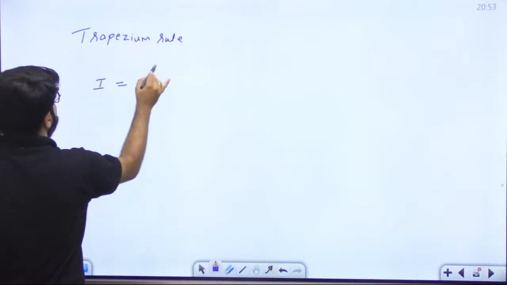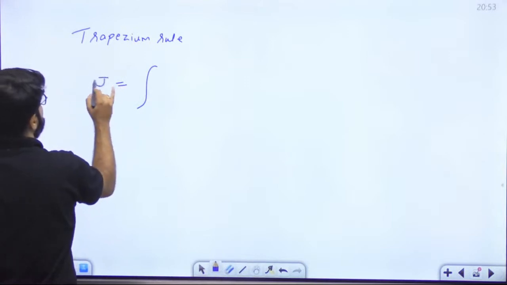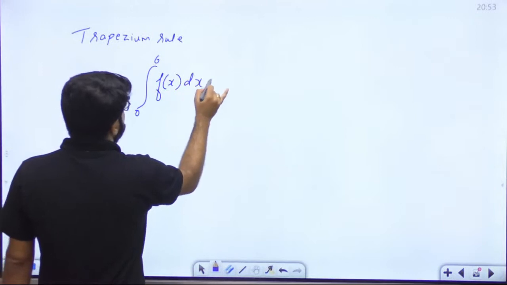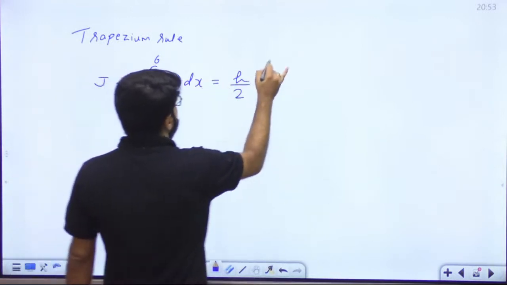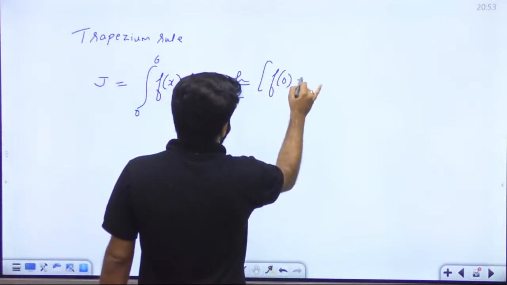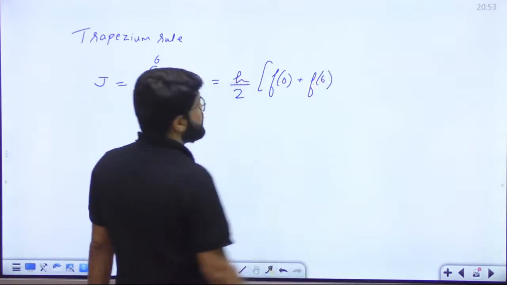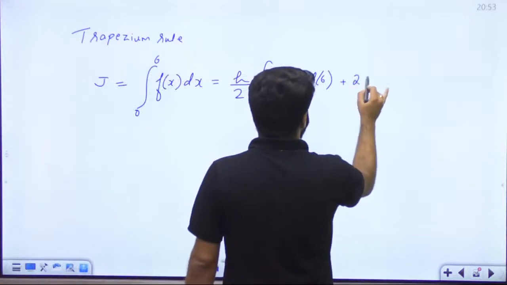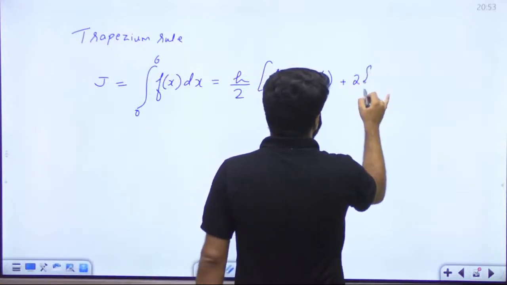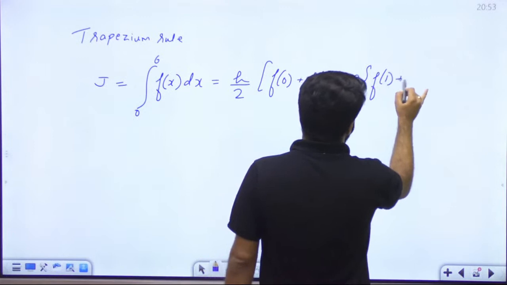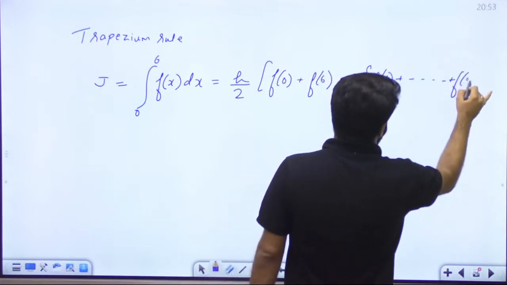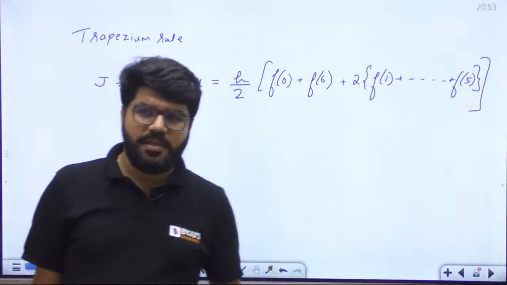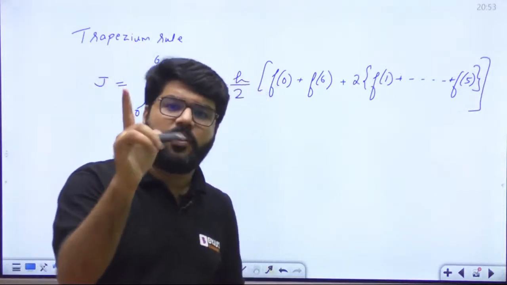The integration I, or J, that is integration 0 to 6 f(x) dx, should be equal to h by 2 times the sum of the end points f0 plus f6, plus twice the sum of the other points f1 up to f5, the intermediate points. End points 1 time and all the intermediate points 2 times.